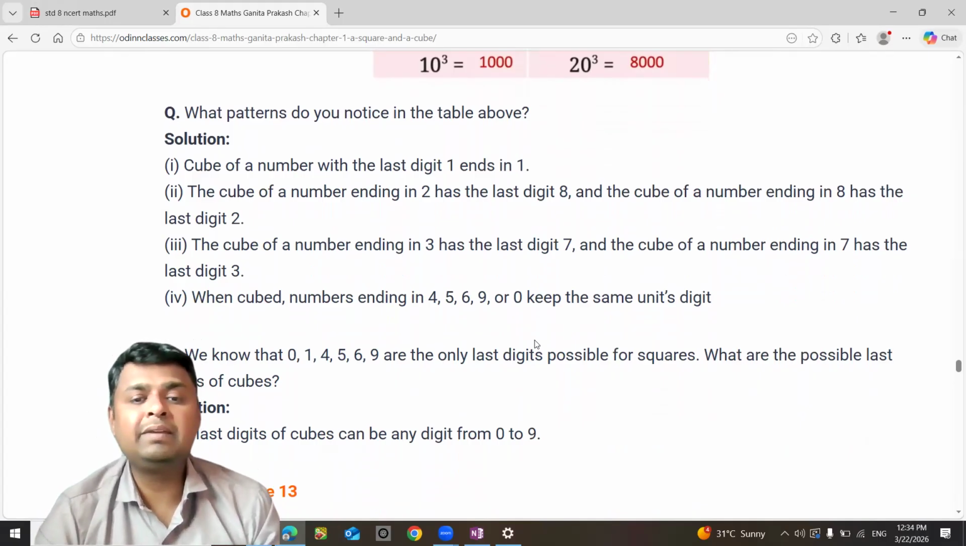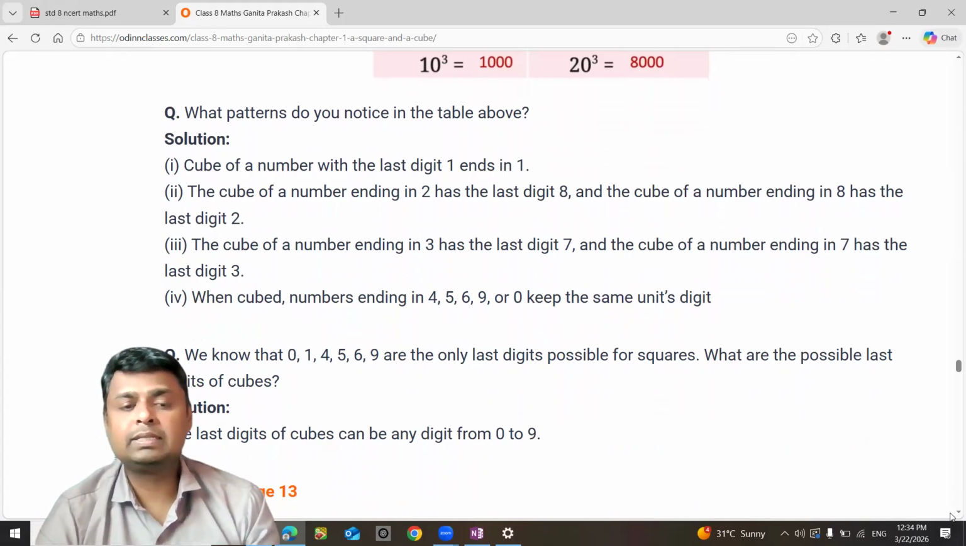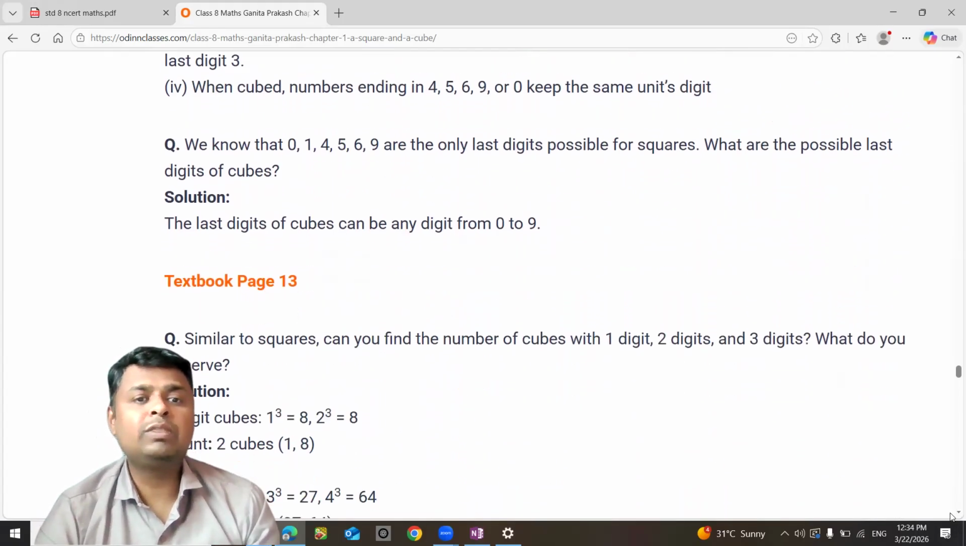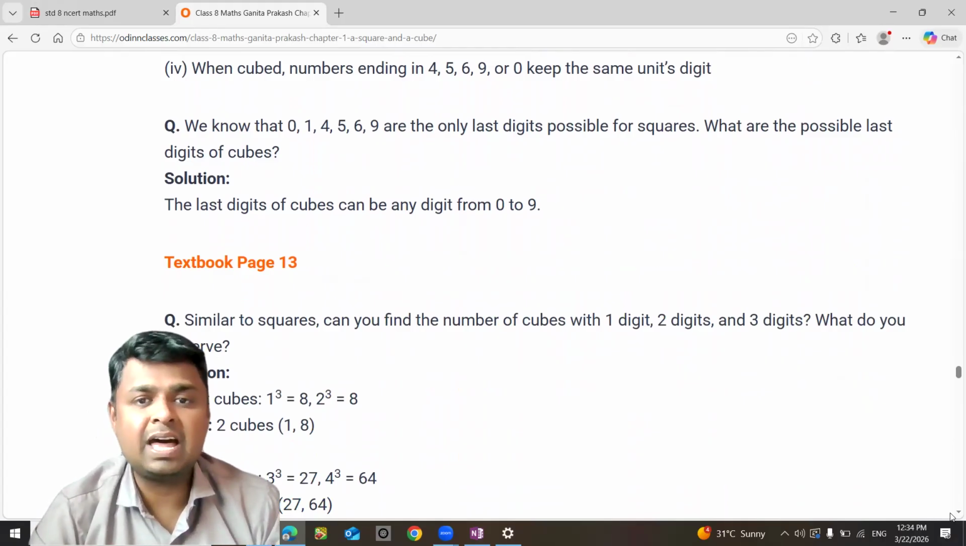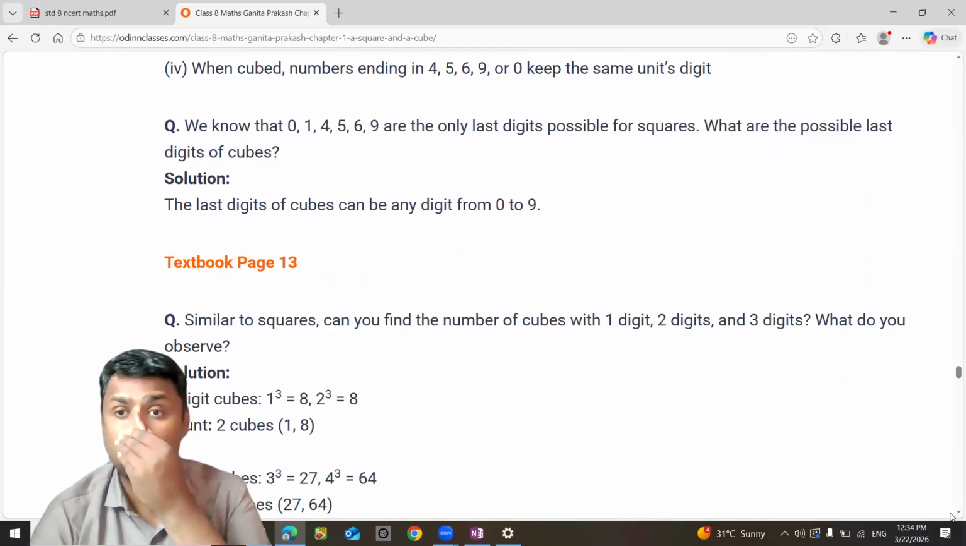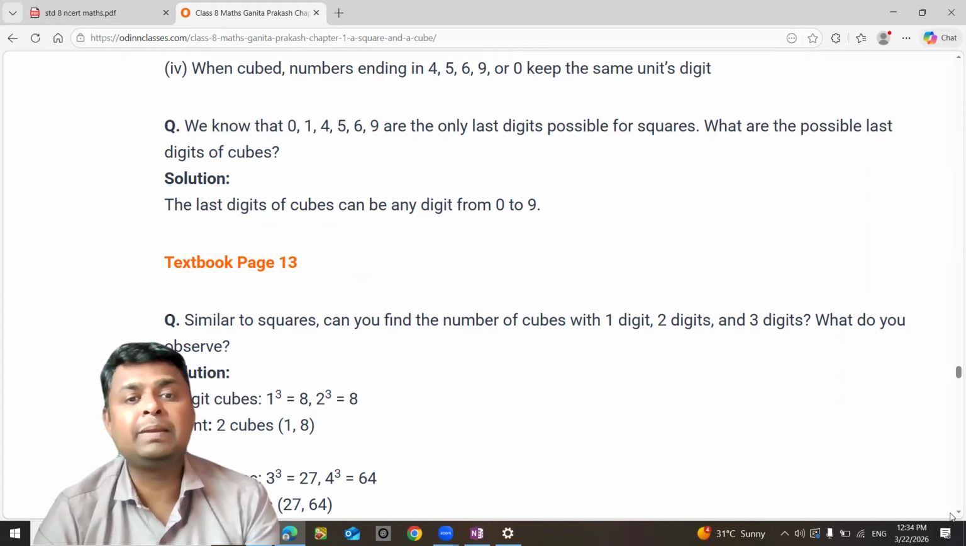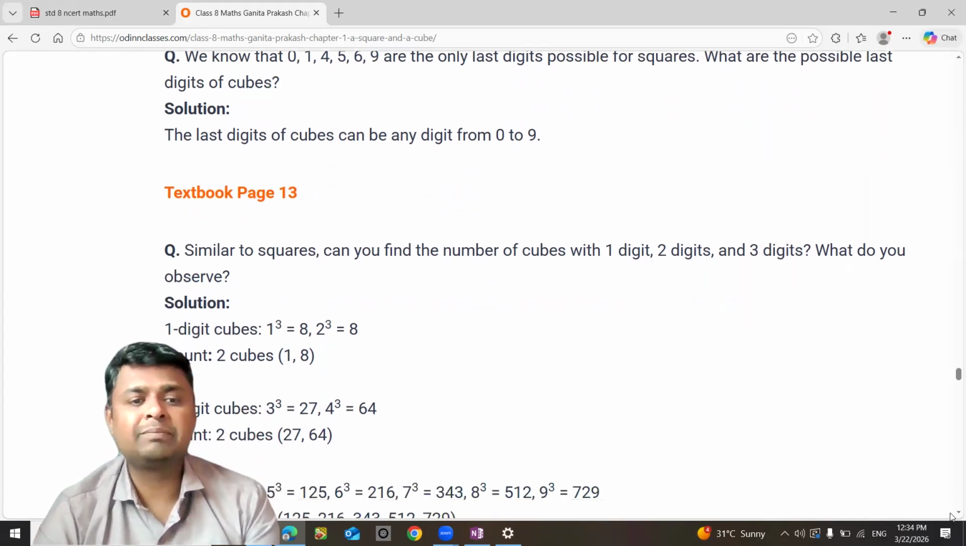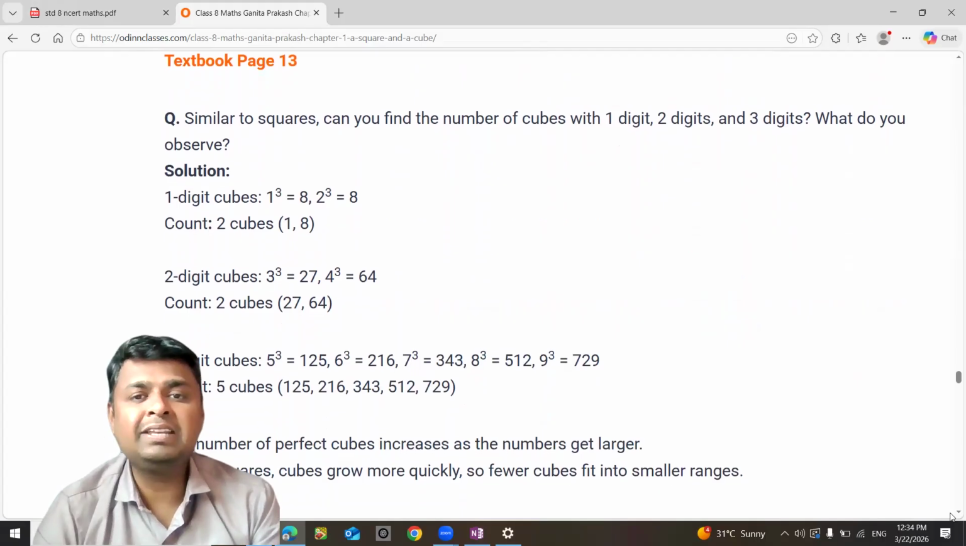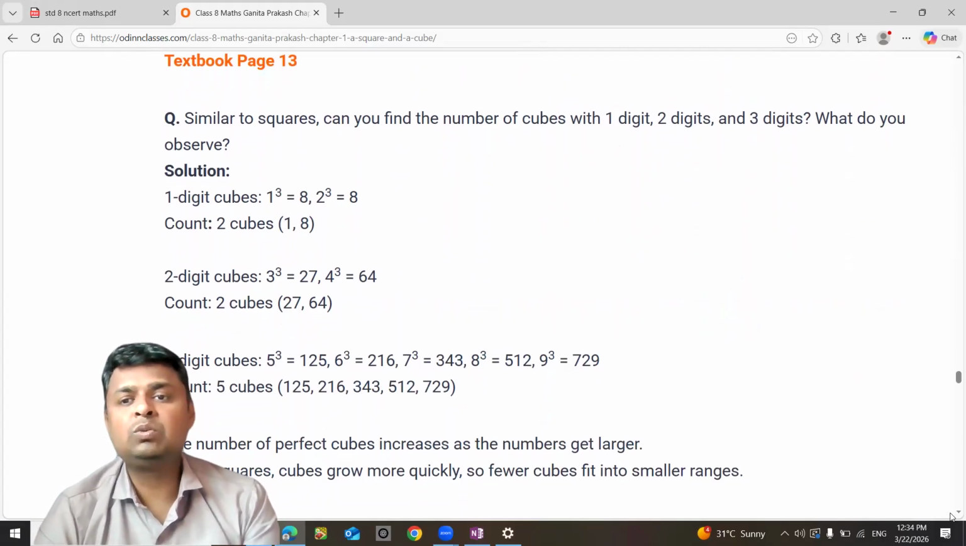The cube of a number ending with 4, 5, 6, 9 and 0 has the same units digit. So we know that 0, 1, 4, 5, 6, 9 are the only last digits possible for squares. What are the possible last digits for cubes? The last digit of a cube can be any digit from 0 to 9. So similar to squares, can you find the number of cubes with 1 digit, 2 digits, 3 digits?